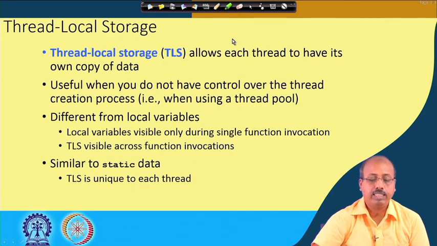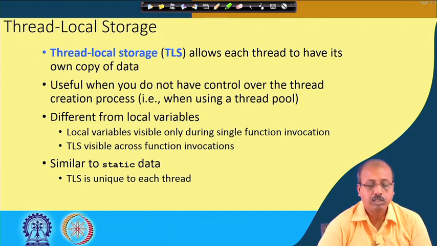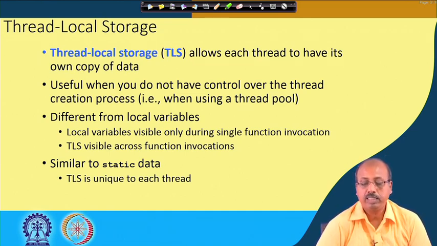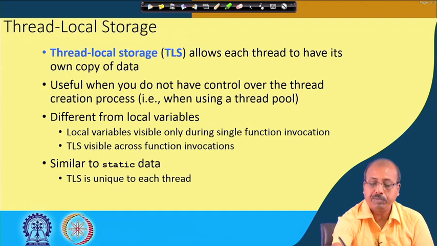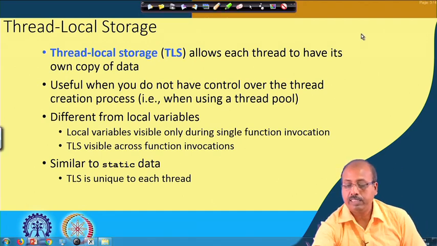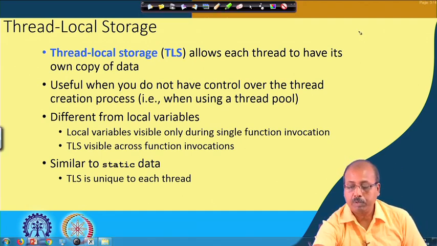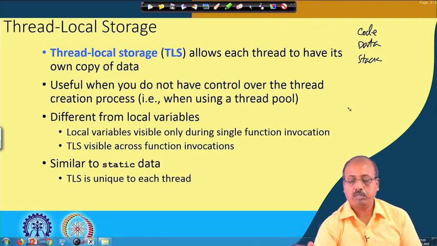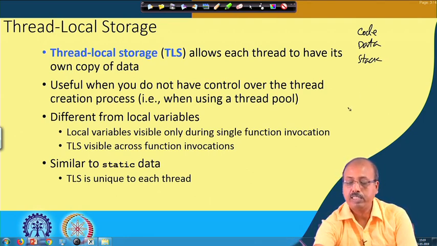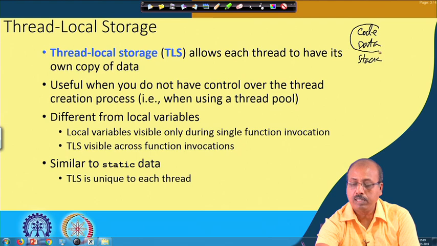So, these are the thread cancel functions. There is another important issue which is known as thread local storage or TLS. Thread local storage allows each thread to have its own copy of data. This is very important because, as we have discussed previously, at the process level you have code, data and stack segments, and for the threads of any process, the code and data are the same.